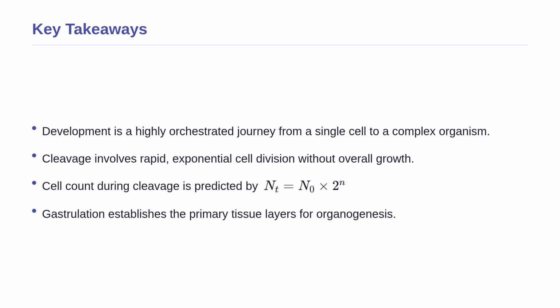Remember that this cleavage phase follows a strict geometric progression, allowing us to mathematically predict the number of cells at any given time. Following cleavage, the embryo undergoes gastrulation to establish the primary tissue layers, which then sculpt the final body through organogenesis. By mastering these sequential steps, you now possess the fundamental framework required to understand all of developmental biology. Great work today.